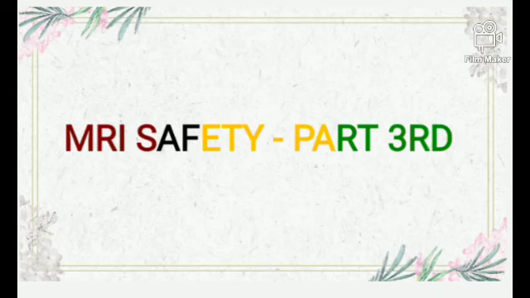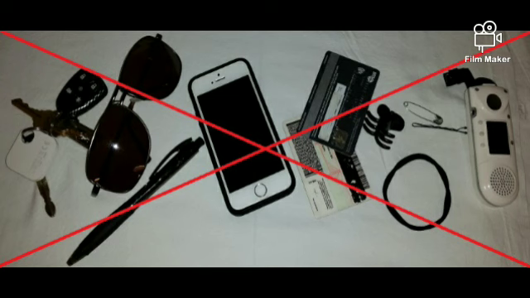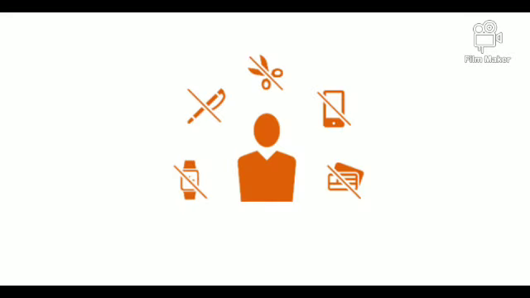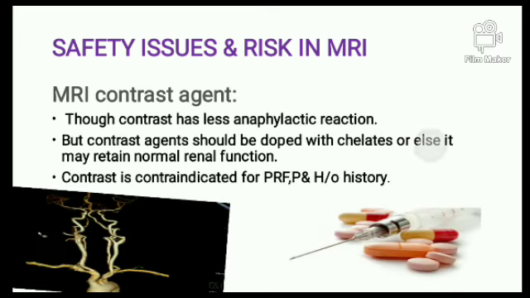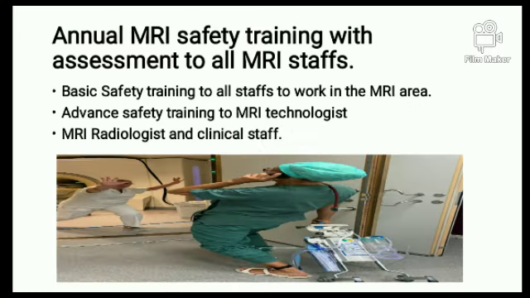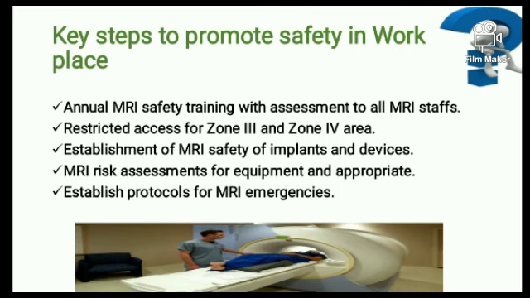So far we have completed MRI safety part 1, and in part 2 we saw the projectile effects. My god, please don't allow anyone to enter with all these things. How dangerous it was. So now we are going to move on to the safety aspects for technicians and staff. It will be very harmful and very dangerous for everyone. So next, for the staff, how can you promote a better working facility and a comfortable place in the MRI zone?